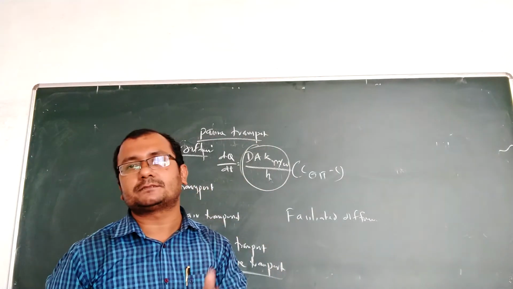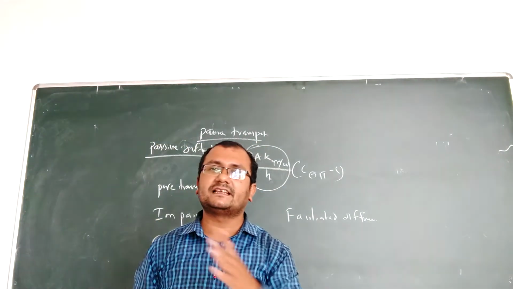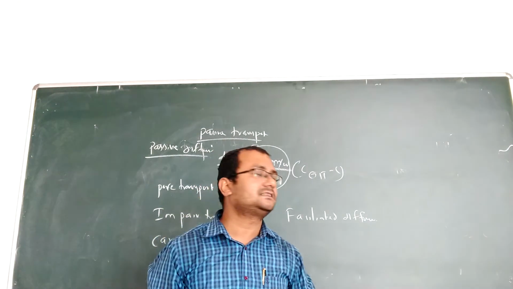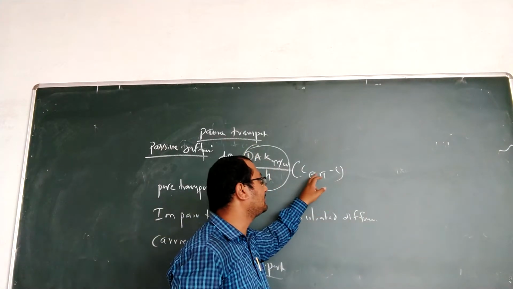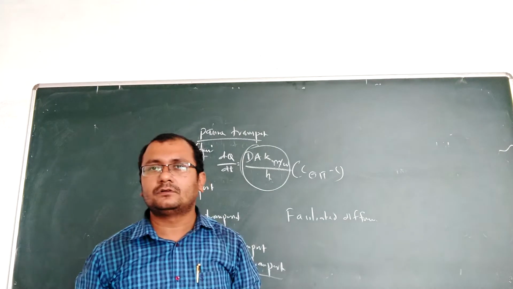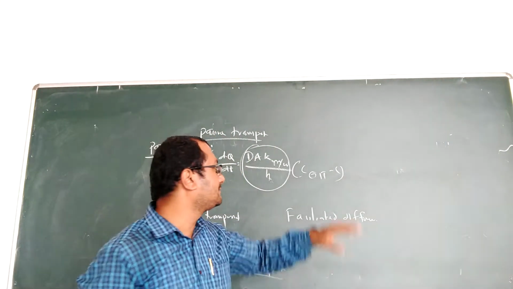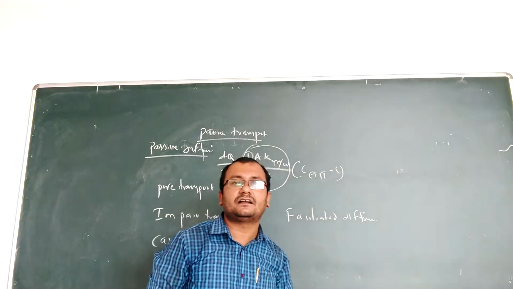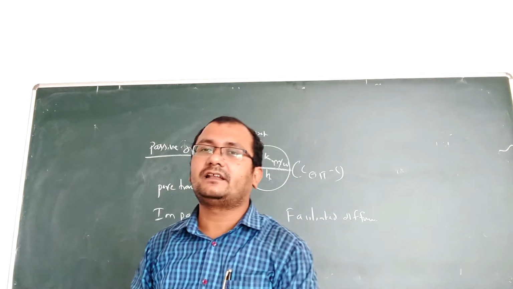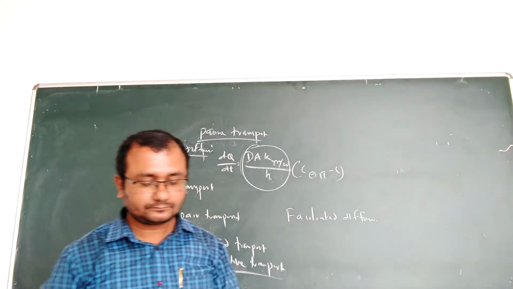So the plasma concentration will decrease continuously, and that's why the concentration of drug in the GIT will always be more. So this process will not stop practically, and this phenomenon we call sink condition.